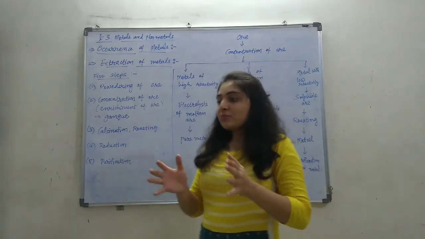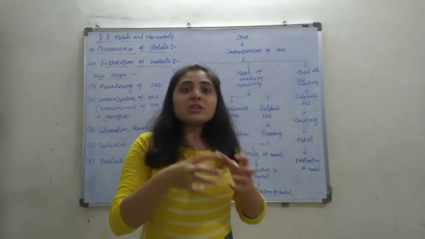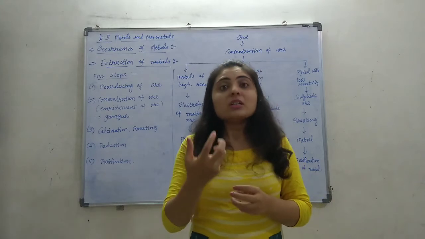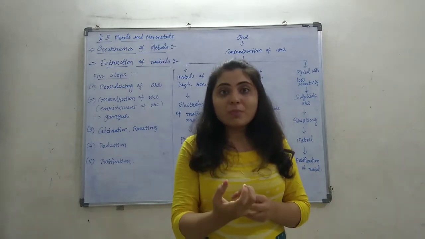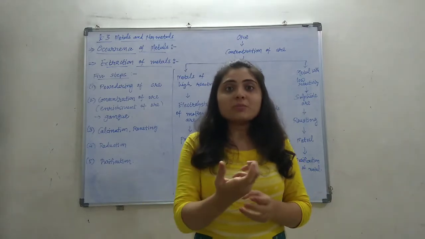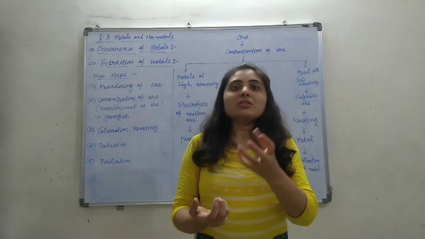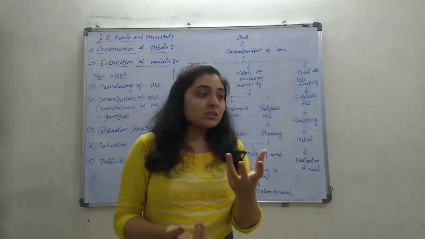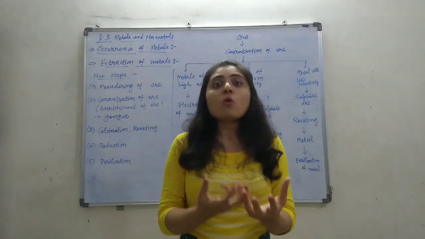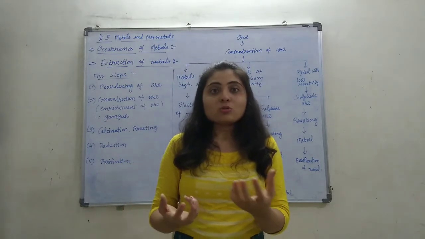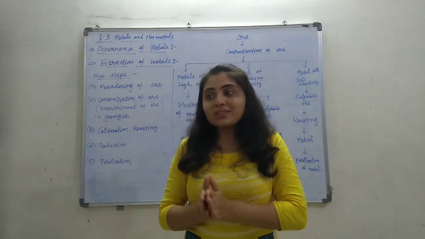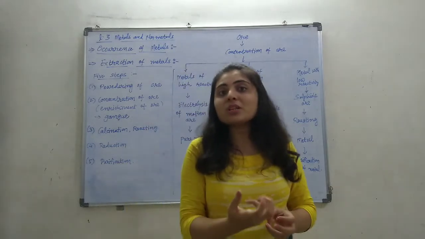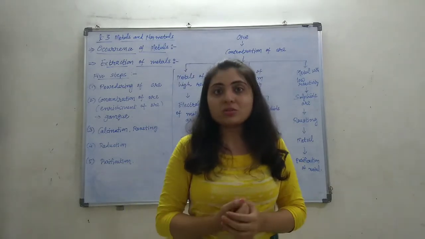And sometimes one particular compound of one metal is so much more in a particular mineral, so that mineral is called ore, right? Like if in one mineral the amount of copper compound is much more, that is called the ore. So ore is nothing but the mineral having one particular metal compound in a very high concentration.